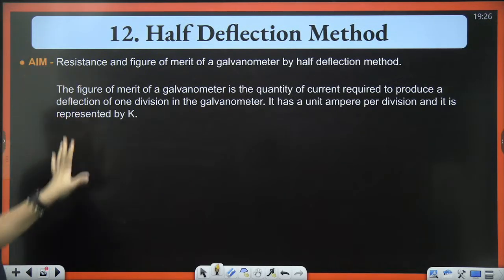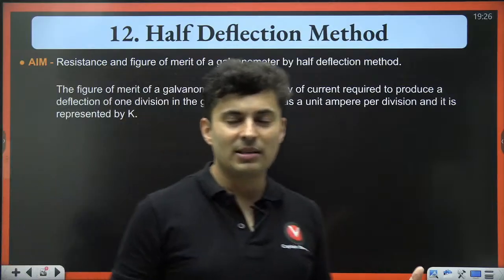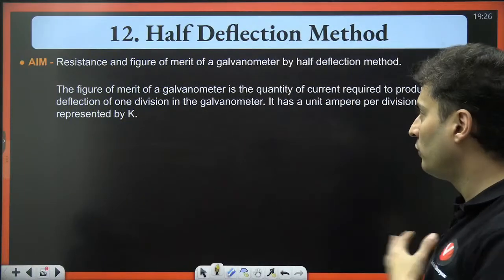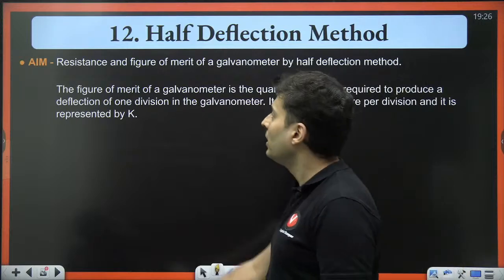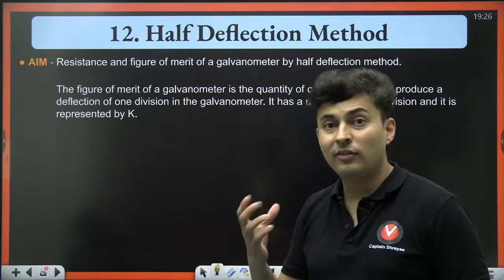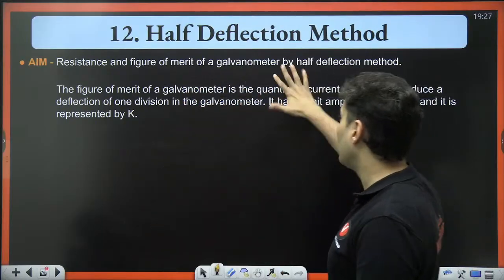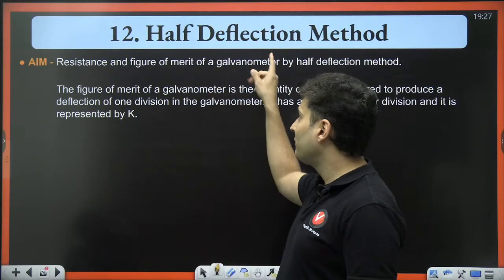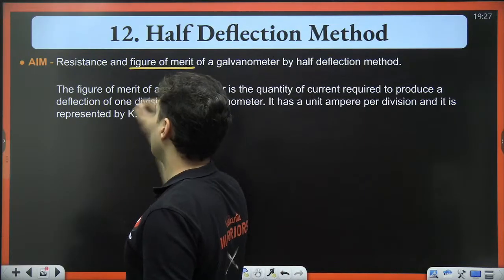Half deflection method. Some of you might know it, some of you might not have done this, but hopefully this was done in your college or school. In this half deflection method, the idea is to find the resistance of a galvanometer and something called the figure of merit.